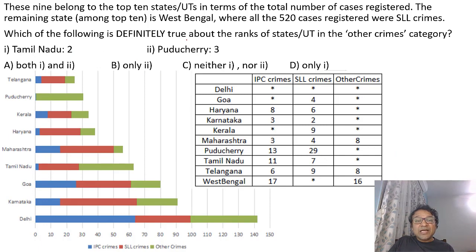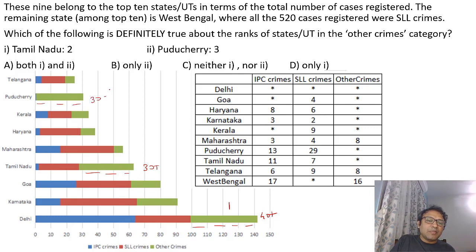Which of the following is definitely true about the ranks of the other crimes category? If you look at other, there is no West Bengal in the other category, so you can make out that the maximum is Delhi for sure, at 40 plus. Tamil Nadu is 30 plus. Pondicherry is around 30, maybe a little less.